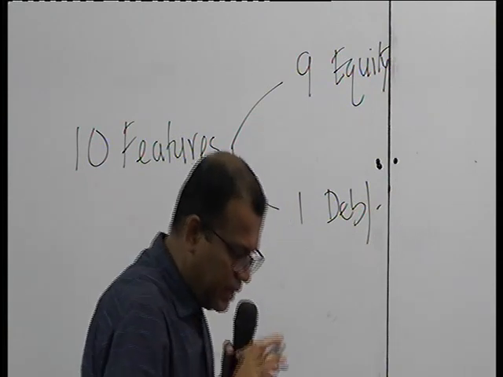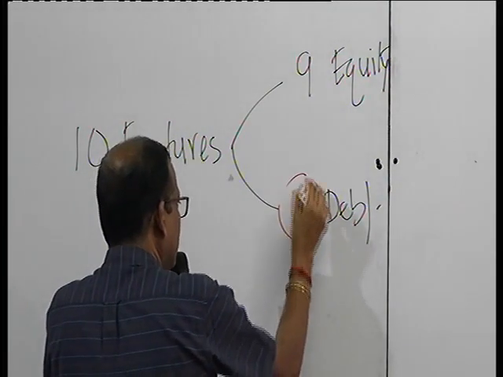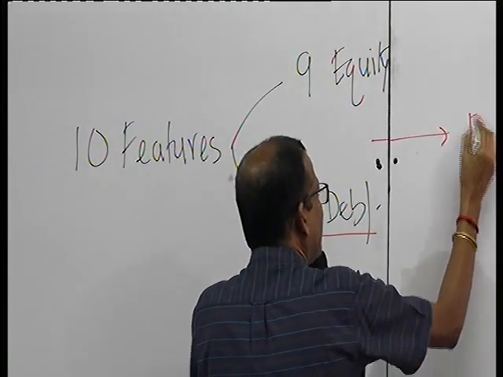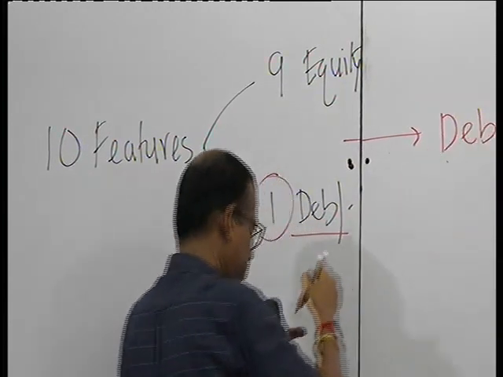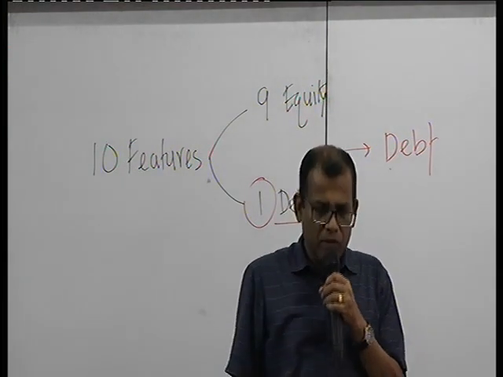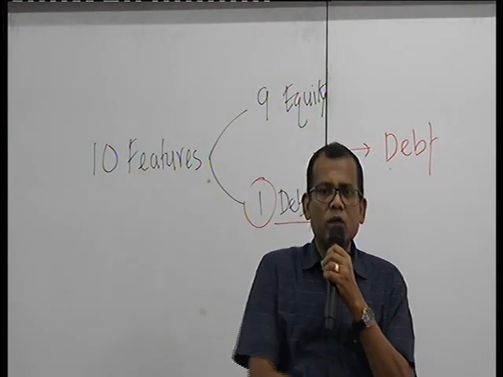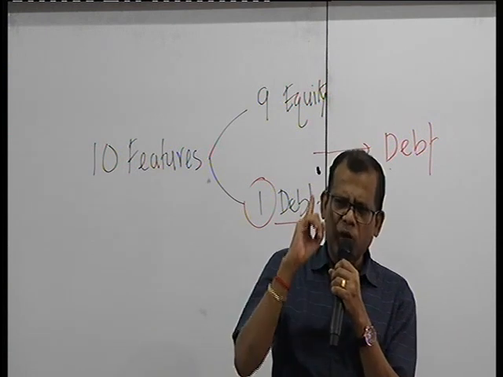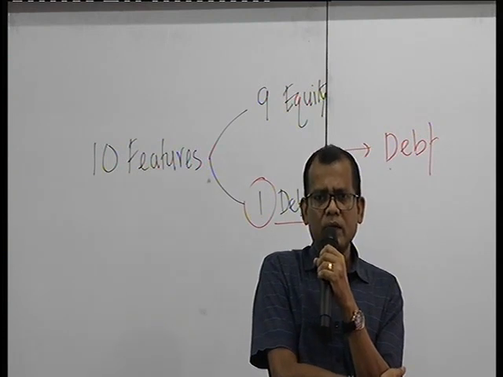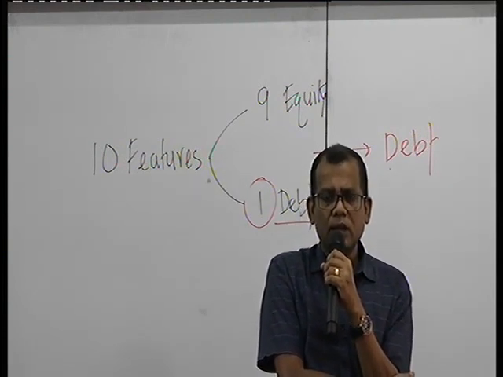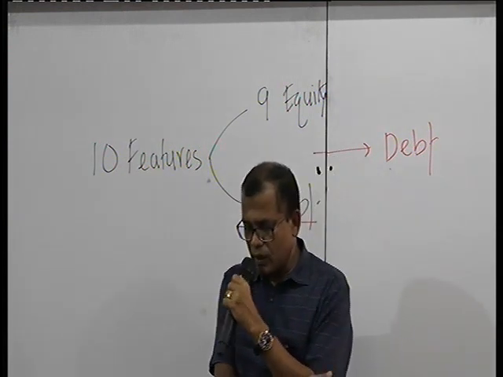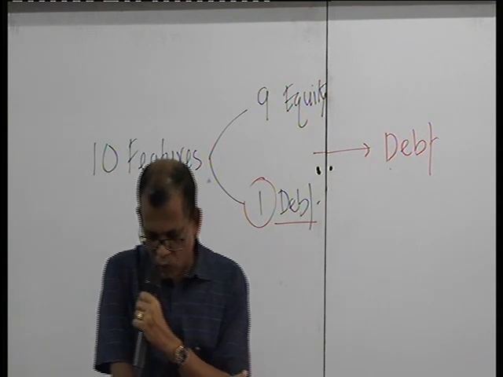Always, even if you have 1 feature of debt, it is a debt. No matter how many features you have which support it to be an equity, even if you find 1 particular feature which supports it to be a debt instrument, then you must classify that as a debt. Taking that into account, let's go through these examples.